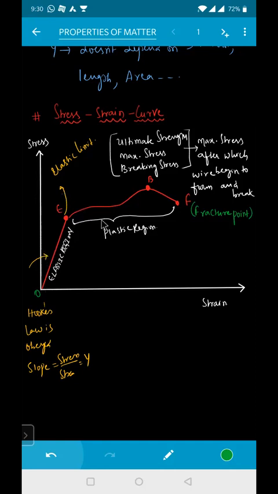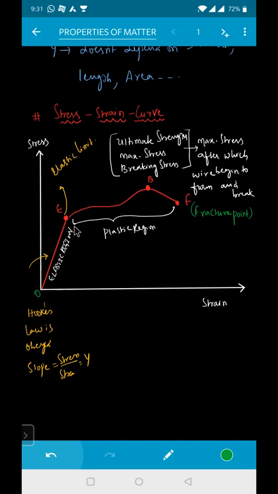E is known as what? Elastic limit. Up to this point is nothing but your proportionality limit. Proportionality limit means the maximum stress up to which the body obeys Hooke's law. This point is known as your proportionality limit. Yielding point means when the load of the wire is increased.